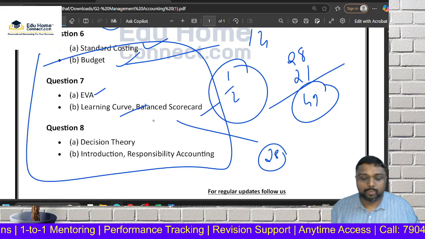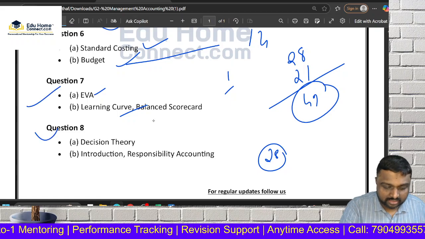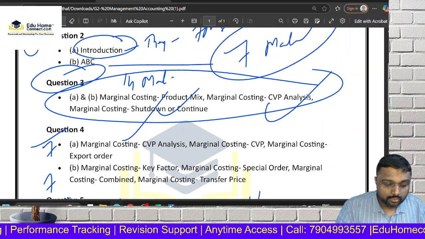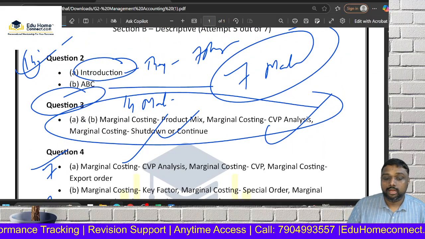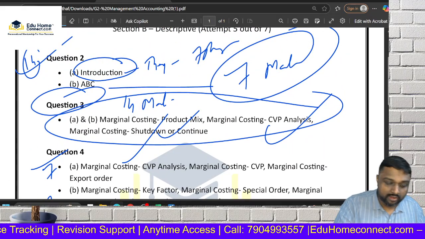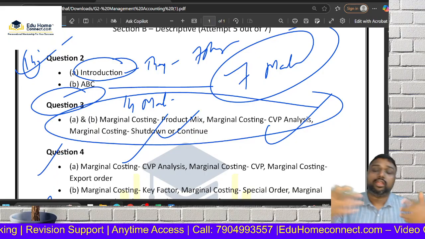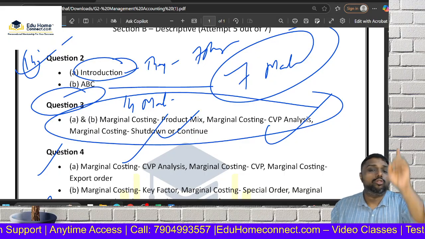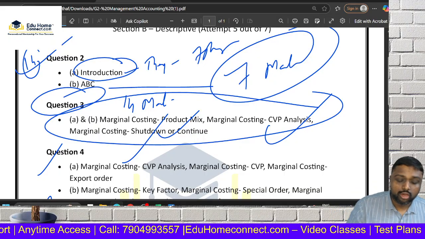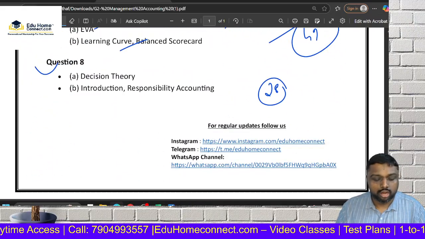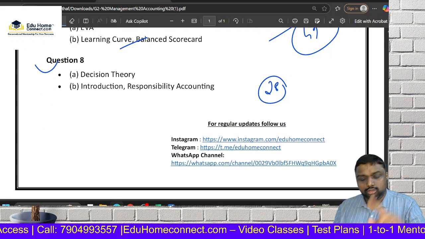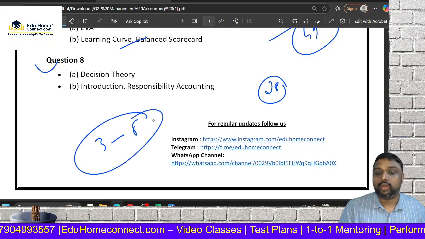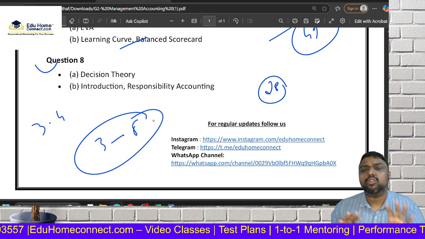No. So your strategy should be to try to attempt question numbers 8, 7, 6, 5 and 4, and question number 1. Now, if you feel you have got extra, you can even skip marginal costing questions 3 and 4, but I don't think so, because you will have MCQs. If you want to score in MCQs, you have to know marginal costing concepts. So go with 2. You can leave out maybe theory, question number 2, or some small theories there. So question number 8. You can go with question numbers 3 and 8 in choice, or you can go for 3 and 4. It's not advisable, because of 4.